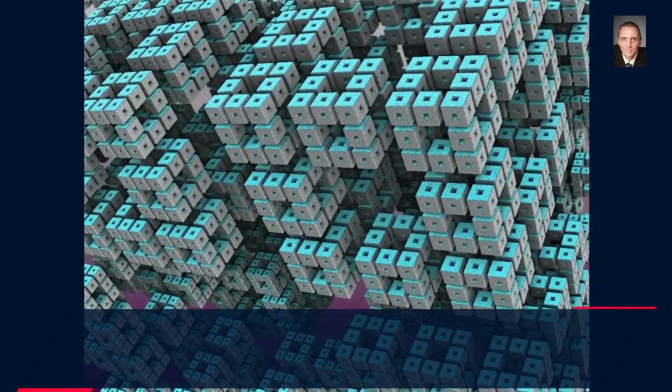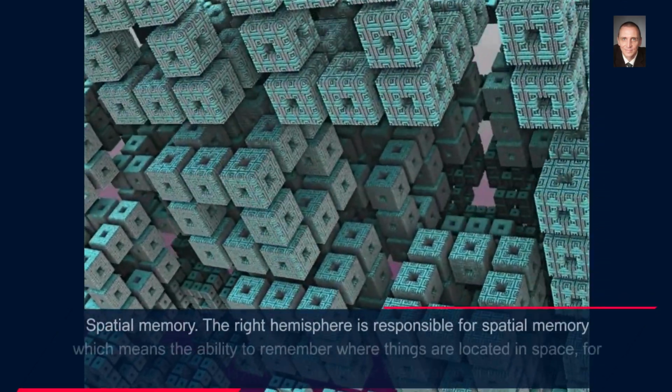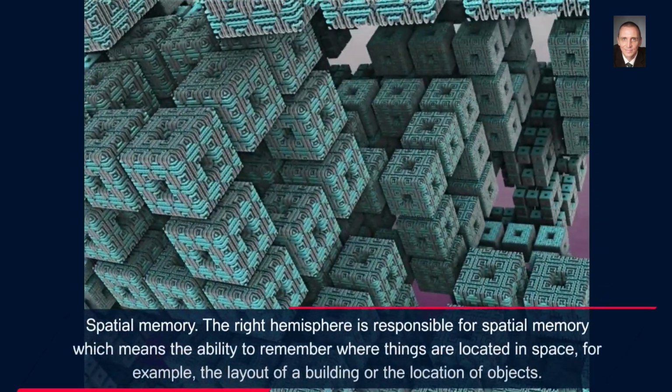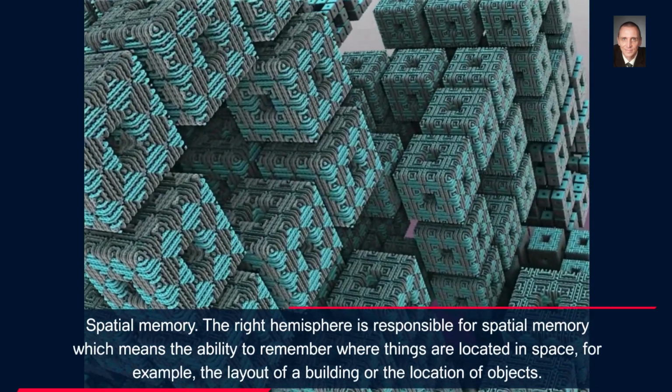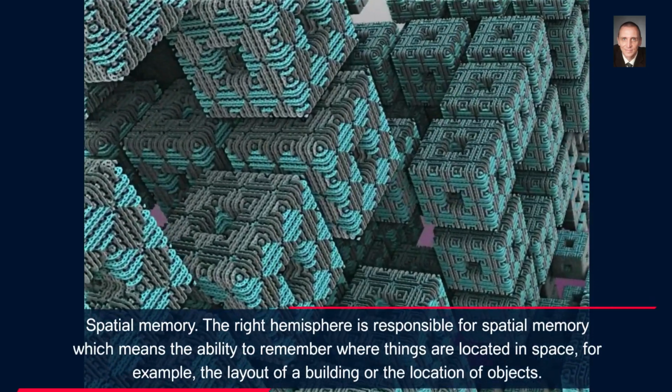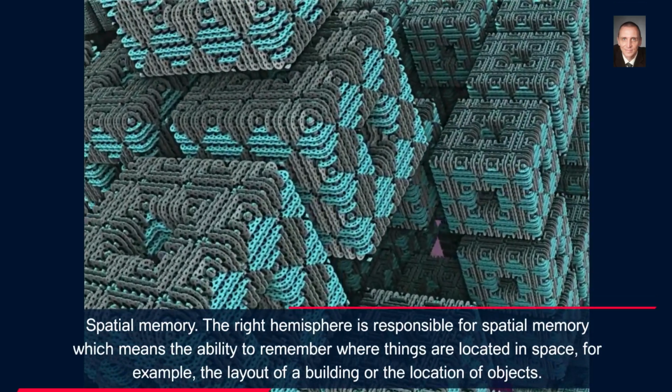Spatial memory. The right hemisphere is responsible for spatial memory, which means the ability to remember where things are located in space, for example, the layout of a building or the location of objects.